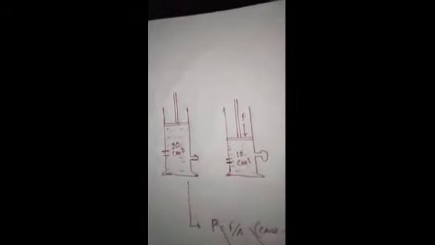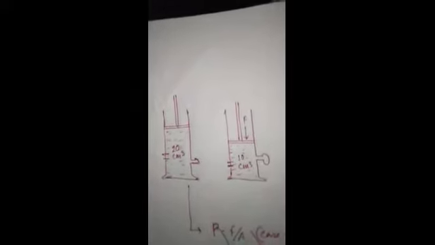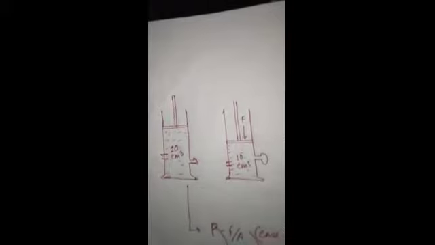So we can also say that the number of molecules striking against the sides of the enclosed vessel will also become double. So the amount of force will also become double, isn't it? And we know that the force acting per unit area on the side of the containing vessel is the pressure. So as the force becomes double, the pressure will also become double.